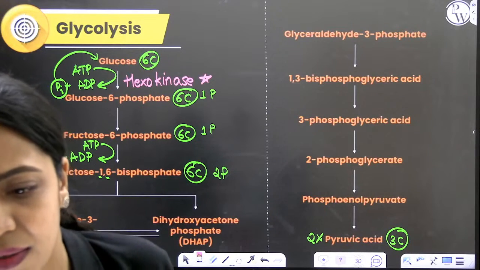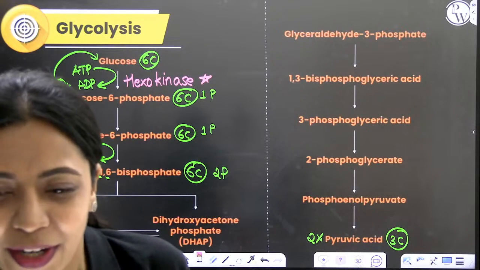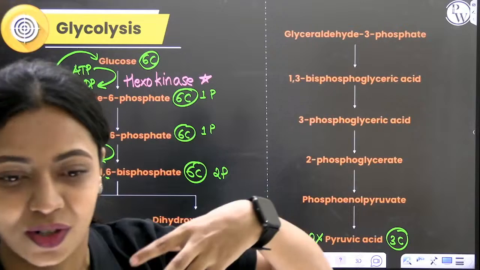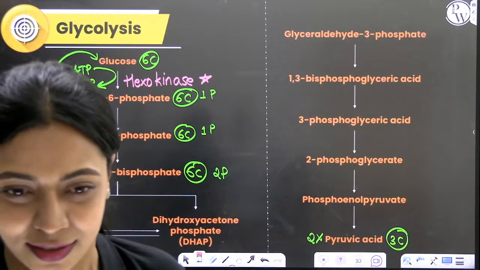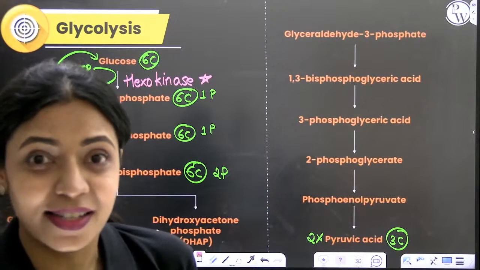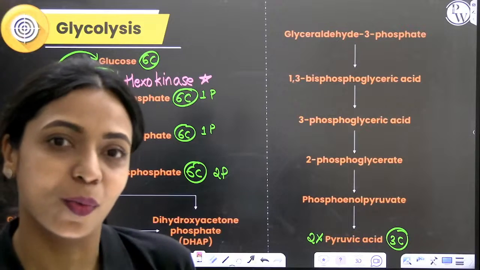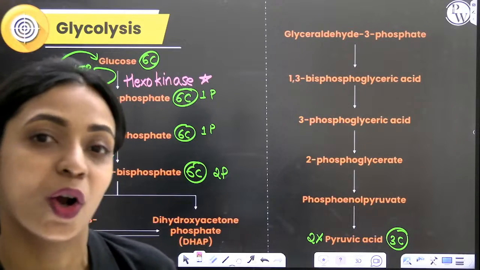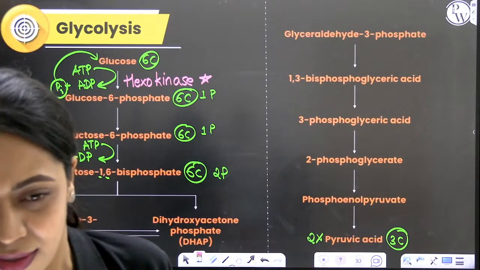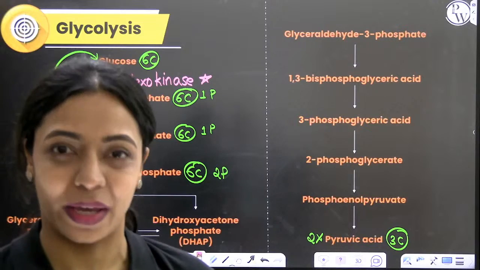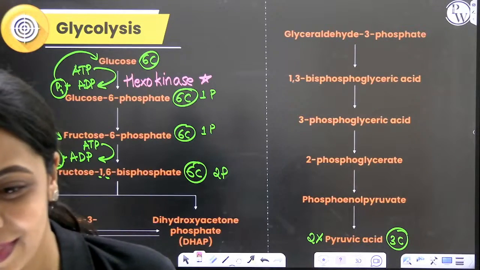That is a choice, but why do you need to bombard your head with extra information when it's not required? As it is, you have so many things to learn. Why do you want to burden yourself with information that will not help you in the exam? It's good, knowledge is never going to go waste, but is it necessary really? That is a question.